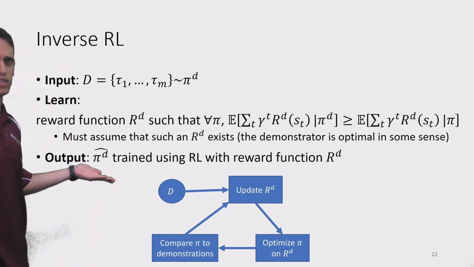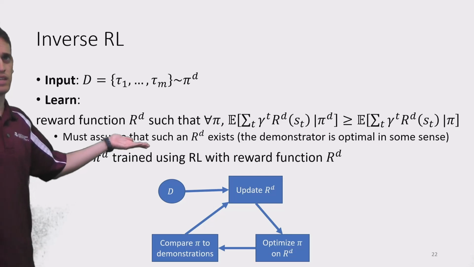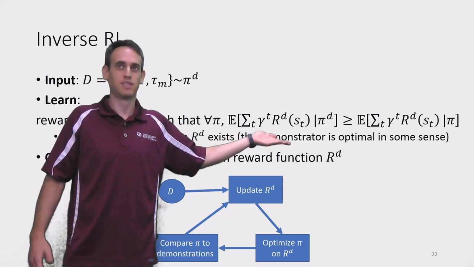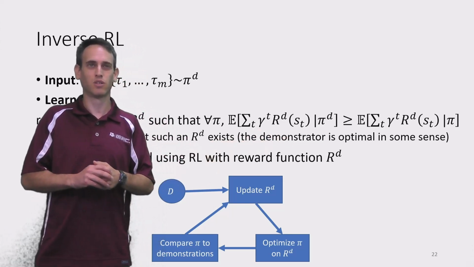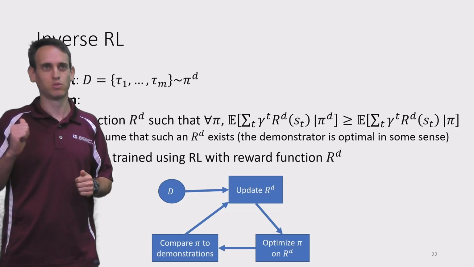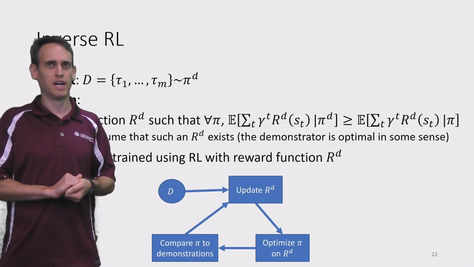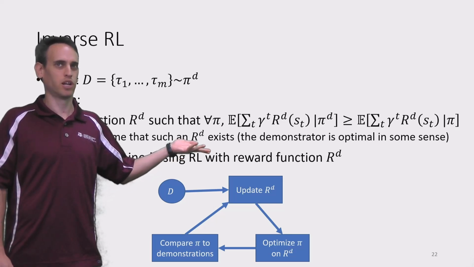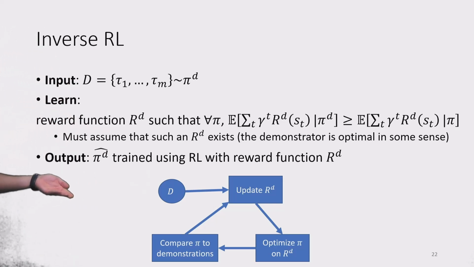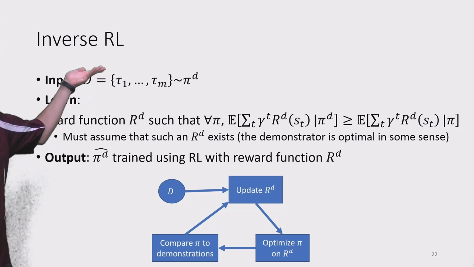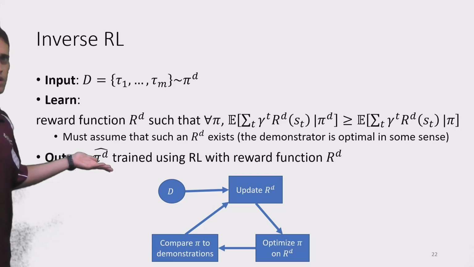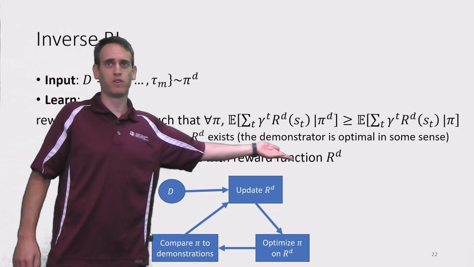So we'll have to add an assumption here, of course, that is that such a reward function actually exists. That is, the demonstrator is optimal in some sense. It has some objective. So this also goes back to the definition of a rational agent, which we actually didn't cover in this course. You should have covered that in the Intro to AI course. We need to assume that our demonstrator is a rational agent in this case, so it is optimizing some reward function. And then our output in inverse reinforcement learning would be some approximation of the demonstrator policy that is trained using reinforcement learning with the reward function RD.